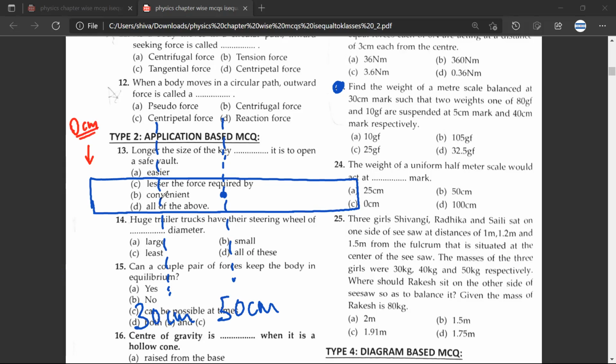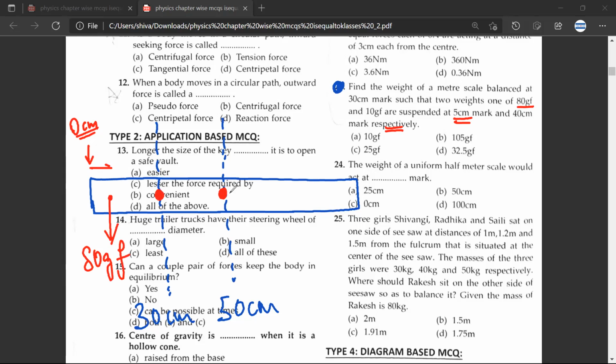Have you understood what I've said? Yes, sir. Now 80 GF is at 5 centimeter. This is what respectively means. So 80 GF is at 5 centimeter. So this is my 5 centimeter and this is my 80 GF. Any doubt? No doubt. 80 GF, and actually my distances should be from the fulcrum. You are right, because they are balanced at 30 centimeter mark. You are absolutely right.